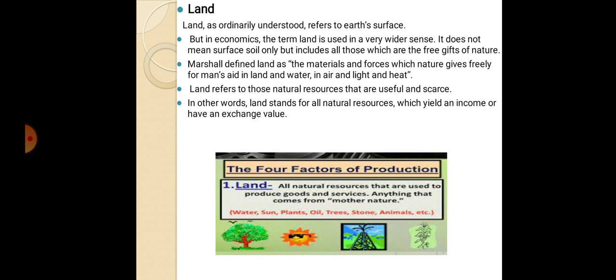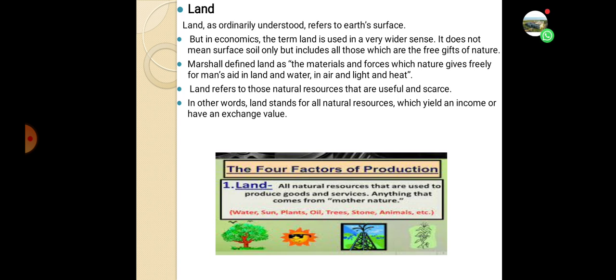We see in detail about these four factors of production. First one is land. So what is the definition of land in economics? Land, as ordinarily understood, refers to Earth's surface. But in economics, the term land is used in a very wide sense. It does not mean surface soil only, but it includes all those which are the free gifts of nature.